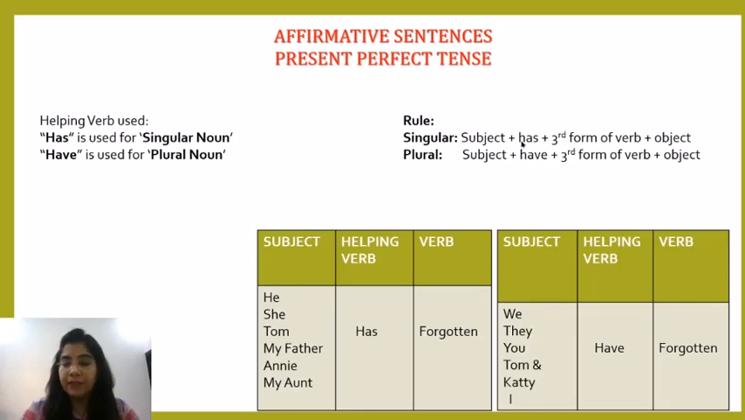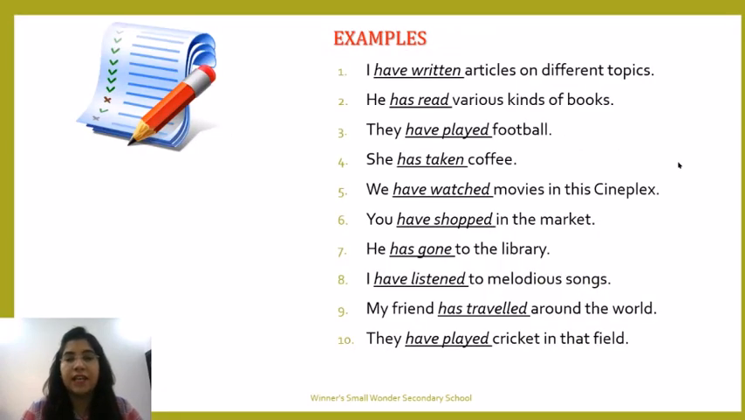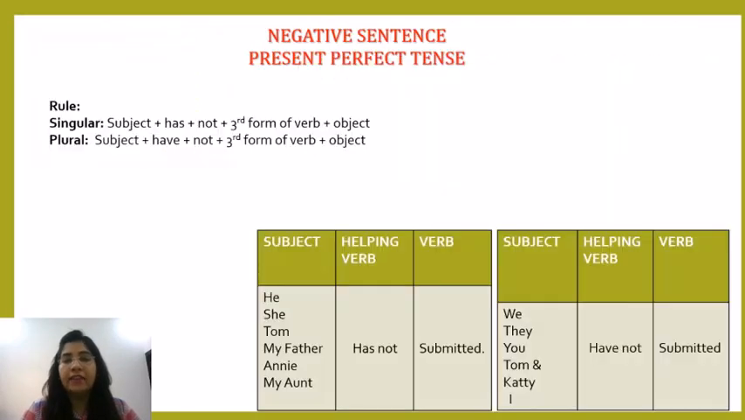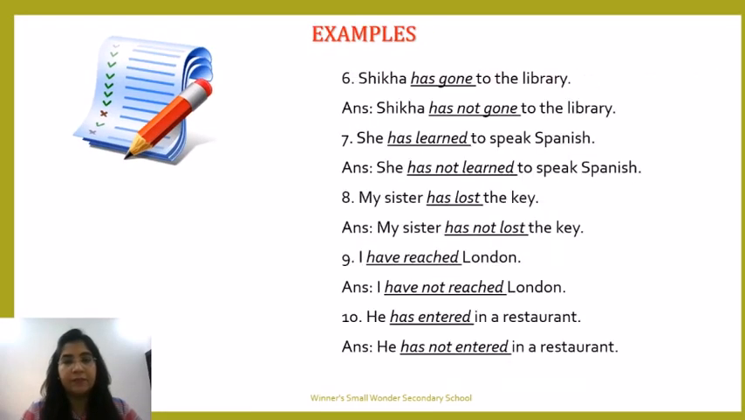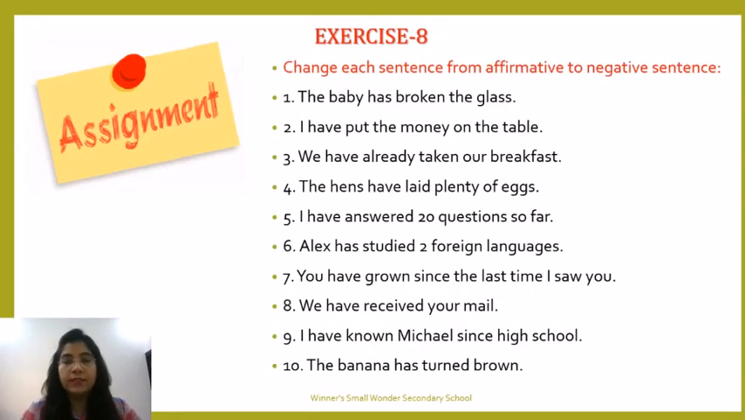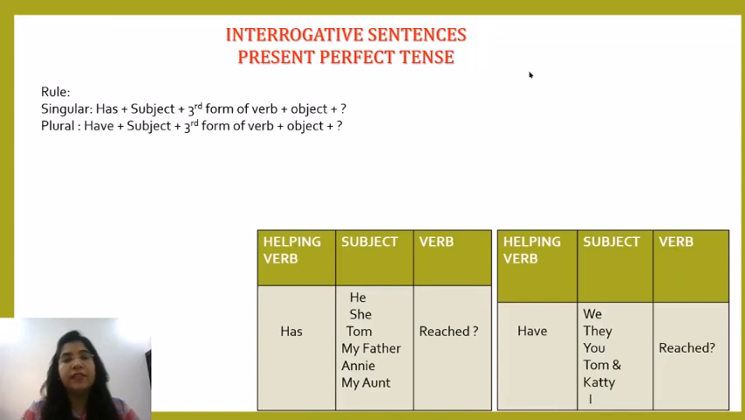For the affirmative, the rule says subject plus has plus third form of verb plus object, and for plural the rule says subject plus have plus third form of verb plus object. Likewise, we have discussed the examples and the exercise, the negative portion as well, where not is added in the sentence. And now we will start with interrogative sentences of present perfect tense.